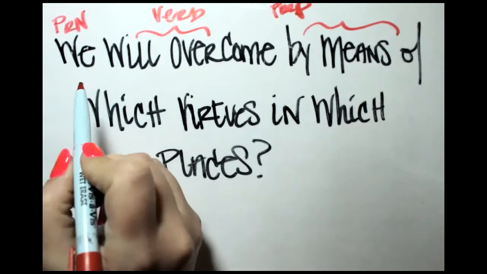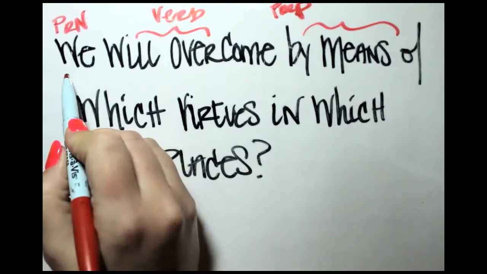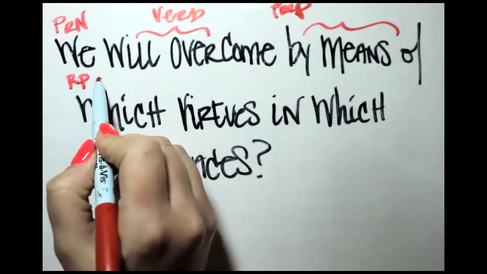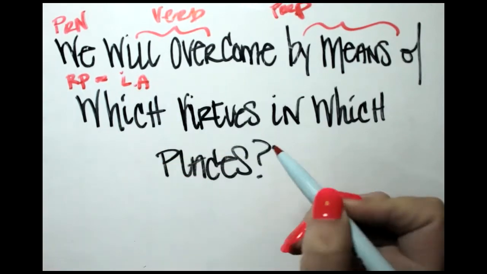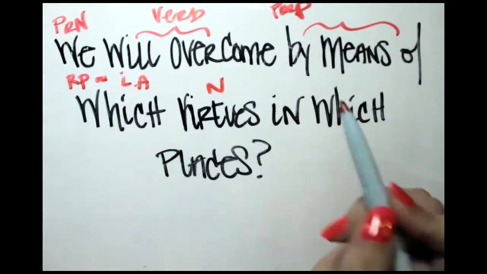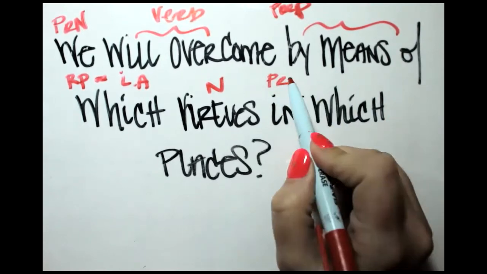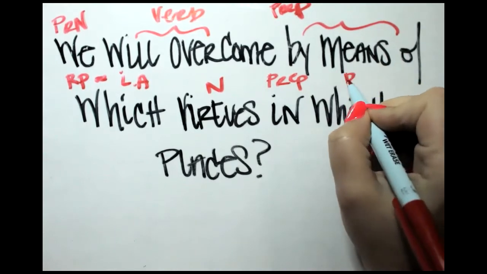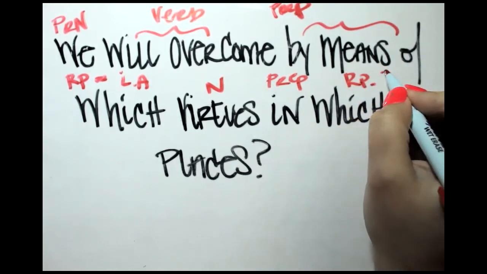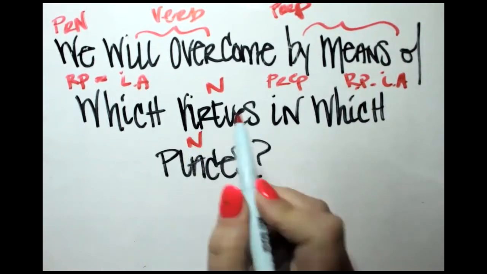Okay, which, this is either going to be a relative pronoun or an interrogative adjective or an interrogative pronoun. Virtues, that's definitely a noun. In, this is a preposition. And which, again, this is going to be a relative pronoun, or it's going to be an interrogative adjective or pronoun. And places, that's another noun. Okay?